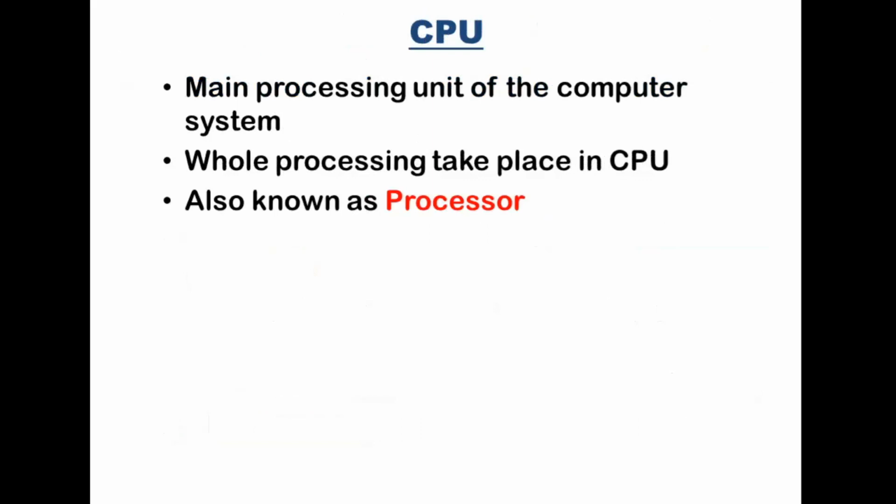Now boys, in simple understanding, what is CPU? CPU is the main processing unit of the computer system. It is that part of the computer system where whole processing takes place. Whole processing on the data takes place. It is also known as the processor of your computer system. So it is responsible for the overall processing on your data.